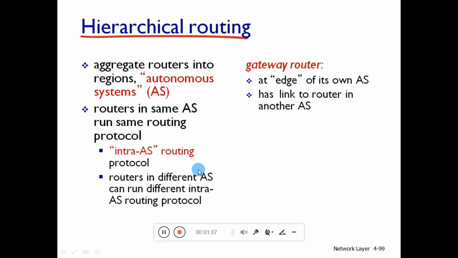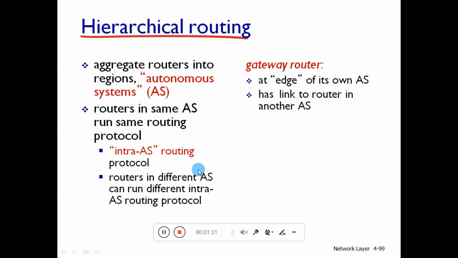Then the second thing is the administrative point of view. Some organizations require administrative autonomy. So in order to consider both of these problems, the research team came up with one more solution, that is organizing the routers into autonomous systems.